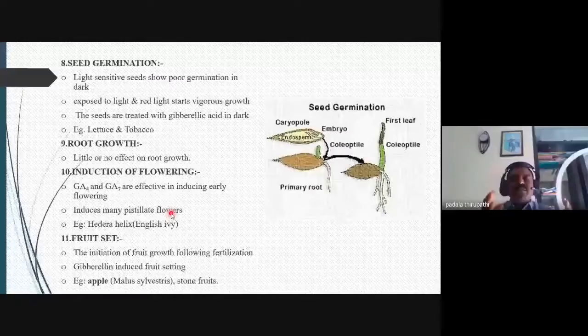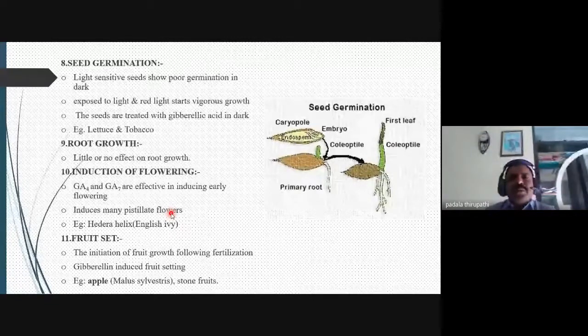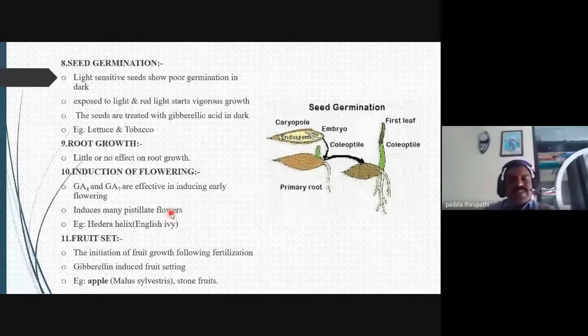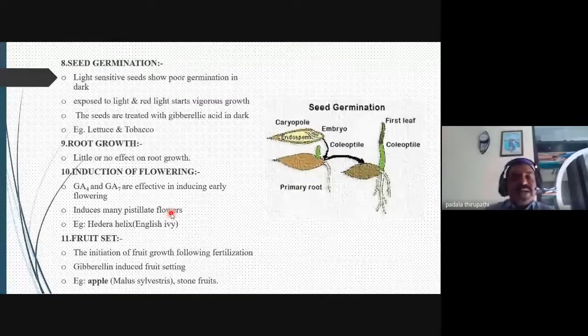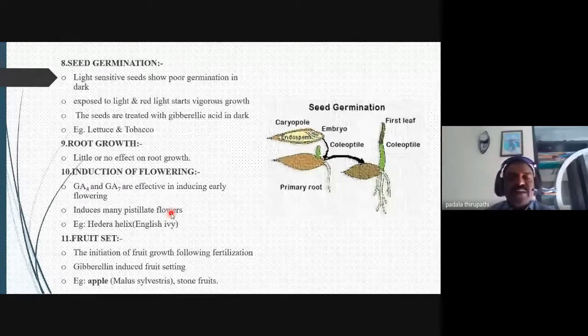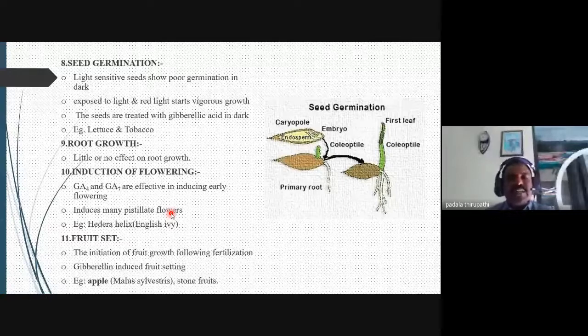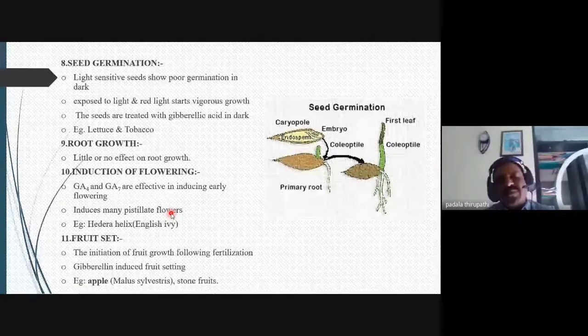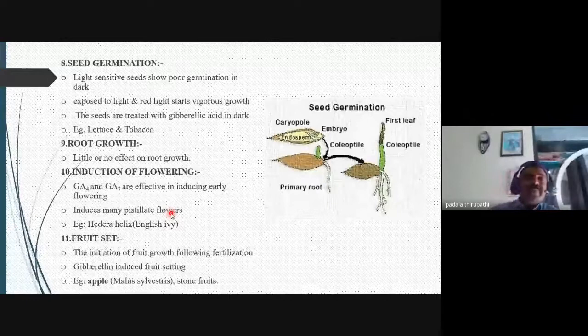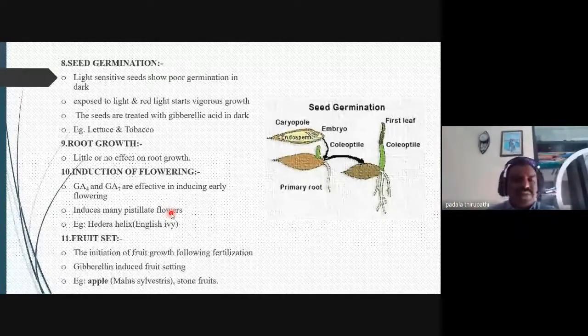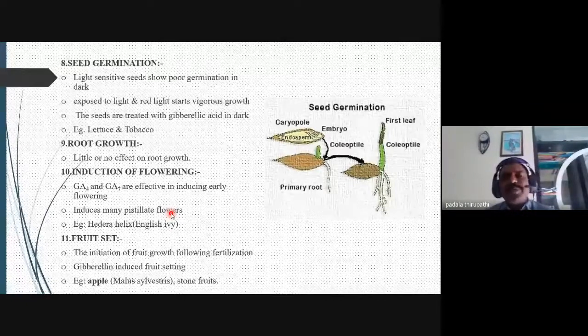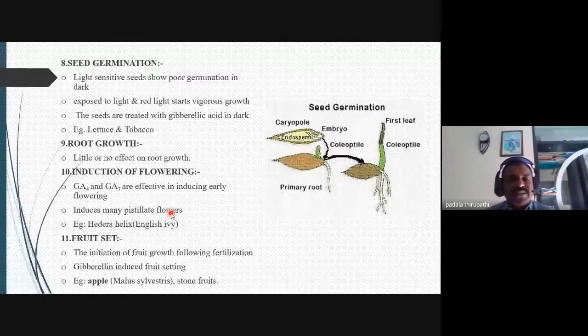staminate flower, pistillate flower. Have you heard these terms? Pistillate flower means female flowers, staminate flower means male flowers. Here, this induces many pistillate flowers in Hedera helix, which we commonly call English ivy. Only female flowers are induced. But in the remaining Cucurbitaceae family, which are different plants, the female flowers are converted into male flowers. So this is the most important mechanism of these gibberellins.